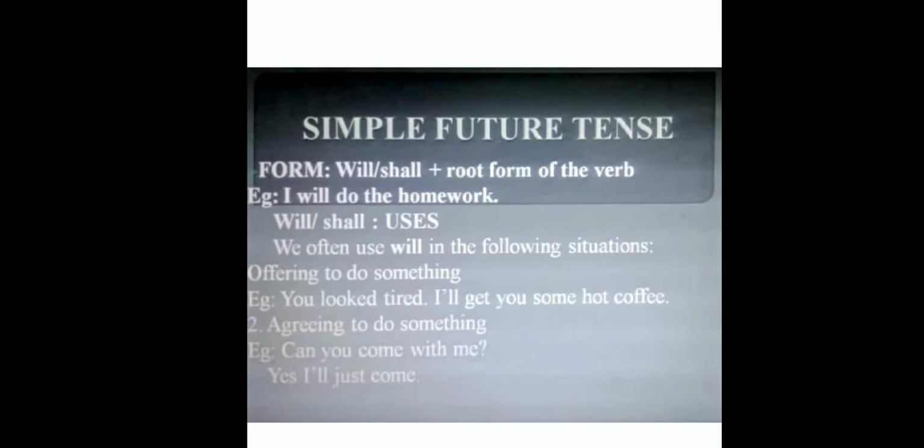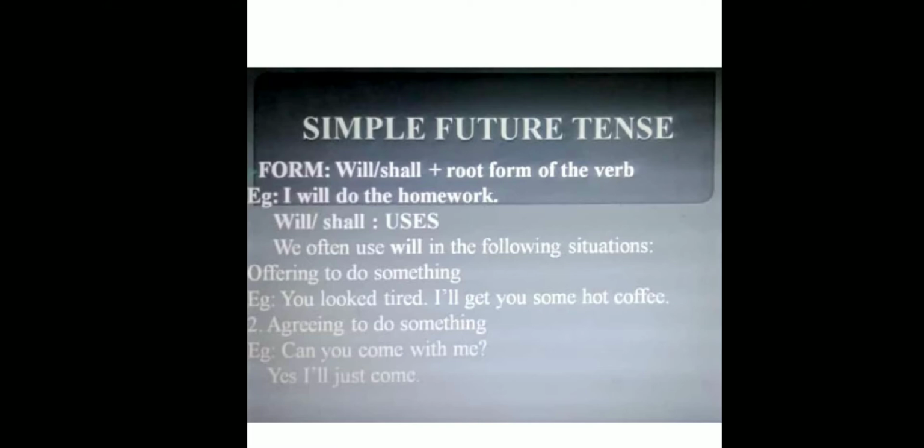So subject plus will plus do. I will do. Do is the first form. Do, did, done. So do is the first form. Will or shall uses. Okay. We often use will in the following situations. In which situations are we using will?